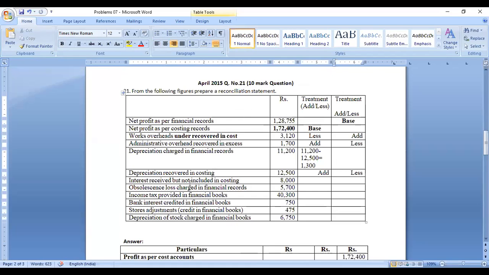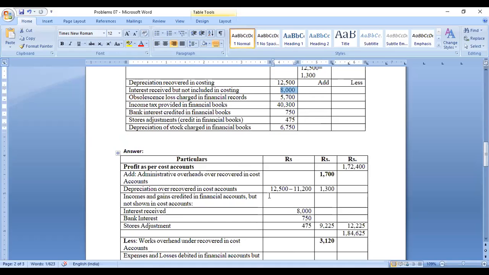Right, and the next one is interest received but not included in cost accounting. This is an income received only in financial accounts. This amount, 8,000, appears only in the financial account records.